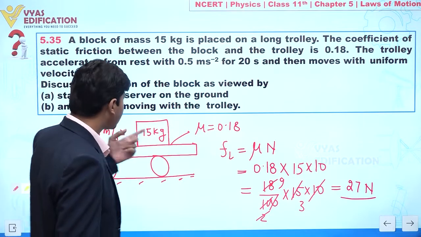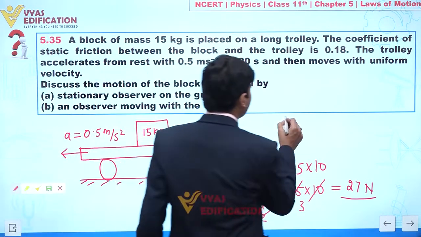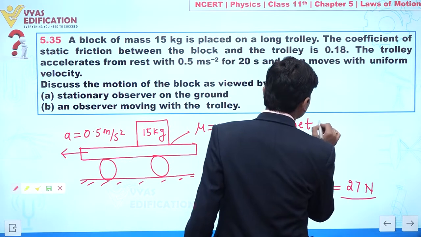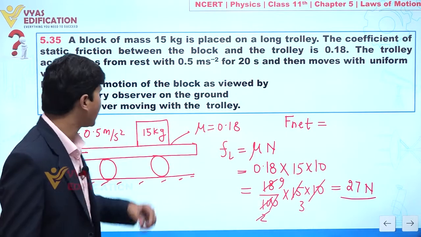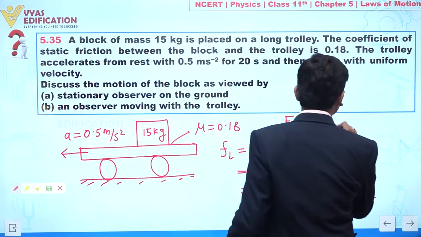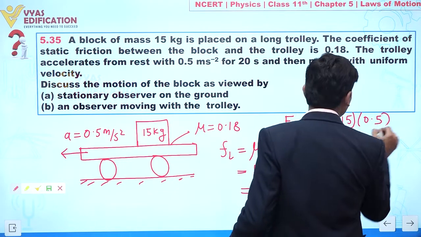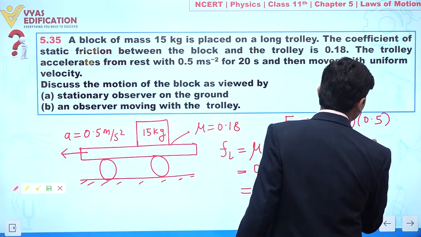So first we calculate the net force acting on this block, which is mass into acceleration: 15 times 0.5, so this is 7.5 Newton.